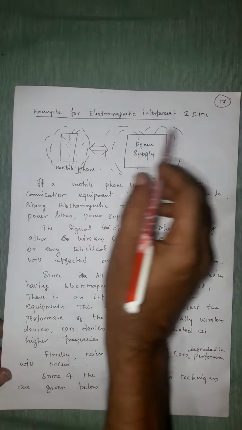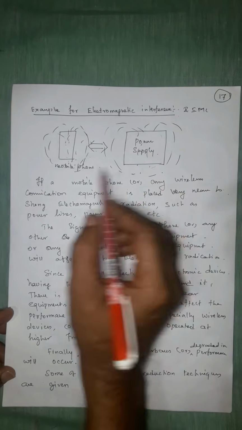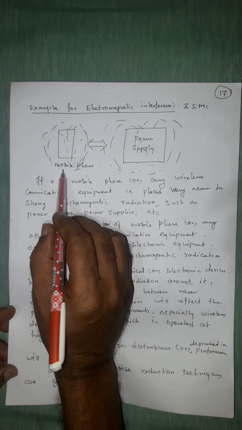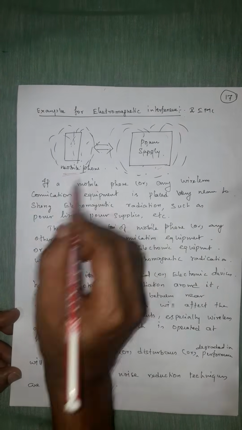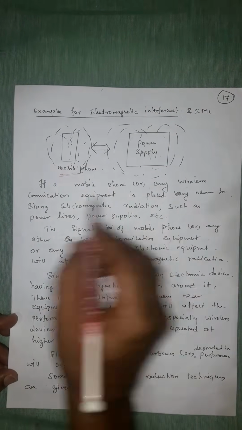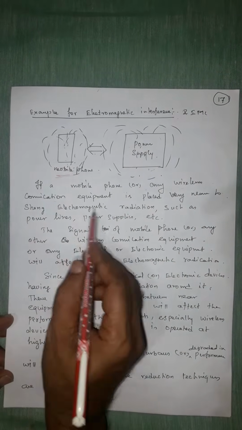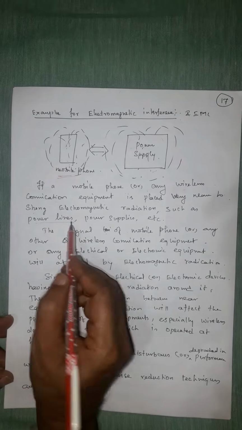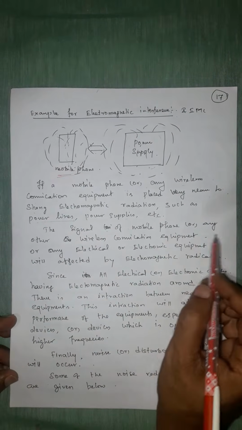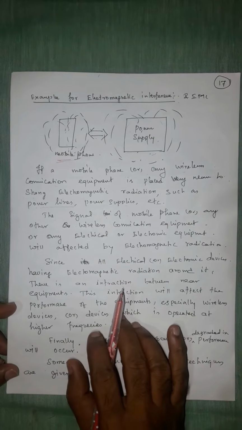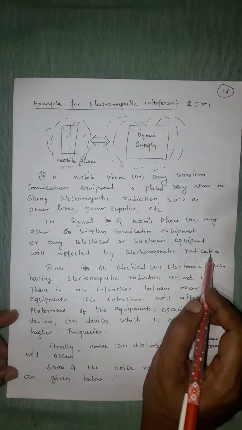Examples for electromagnetic interference and EMC. This is a power supply. This is a remote, a mobile phone. If a mobile phone or any wireless communication equipment is placed very near to strong magnetic radiation such as power lines, power supplies, etc., the signal of the mobile phone or any other wireless communication equipment or any electrical or electronic equipment will be affected by electromagnetic radiation.